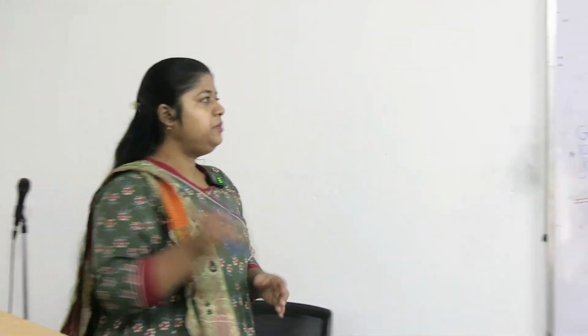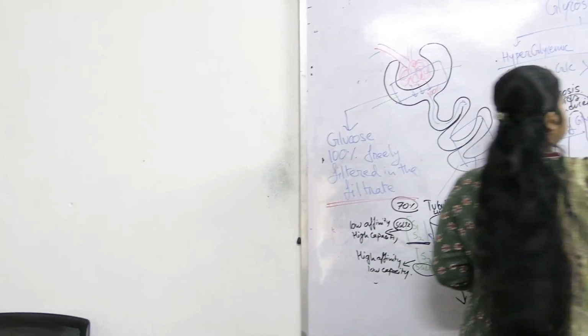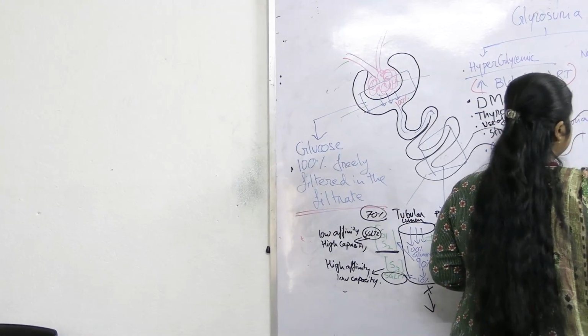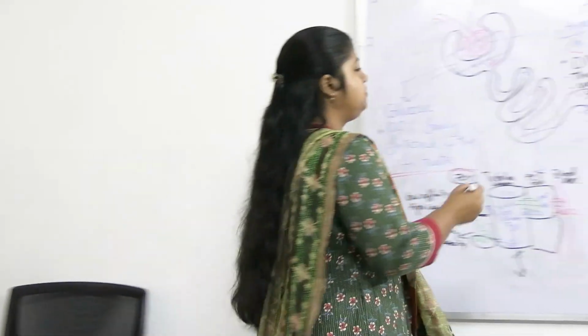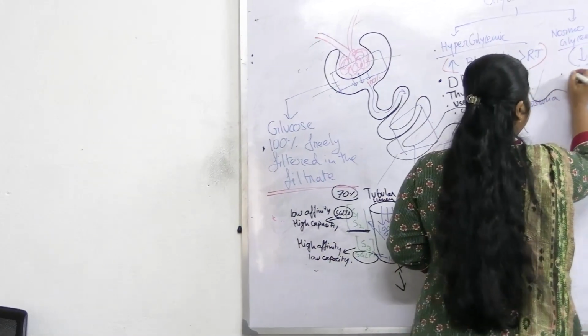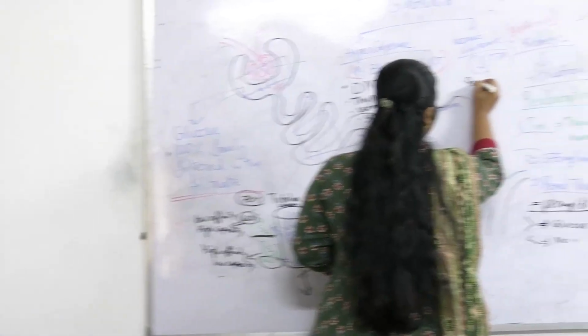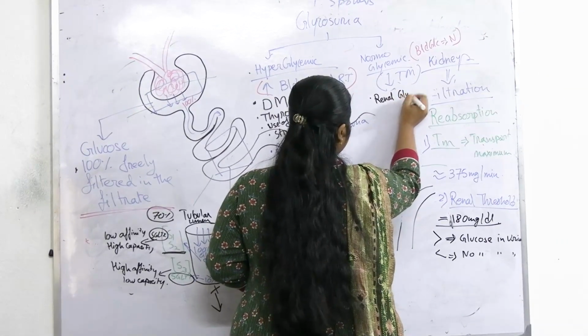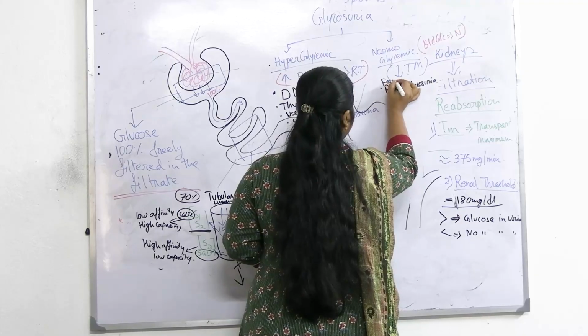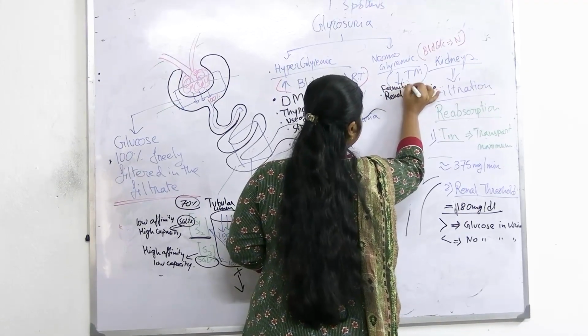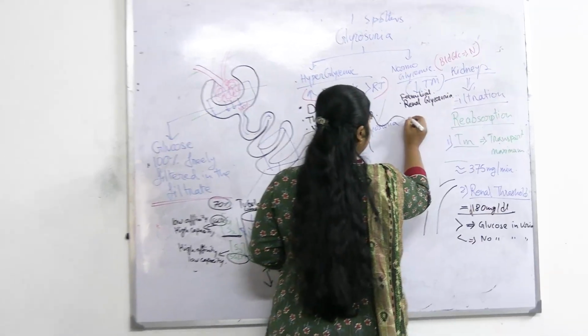Okay, so there the causes or situations can be, can you name any? Number one is renal glycosuria, or familial renal glycosuria.